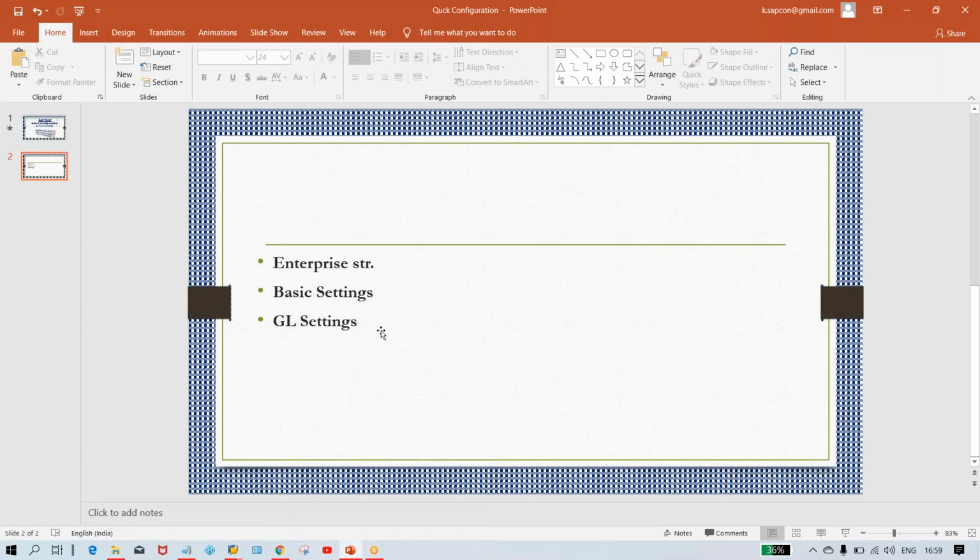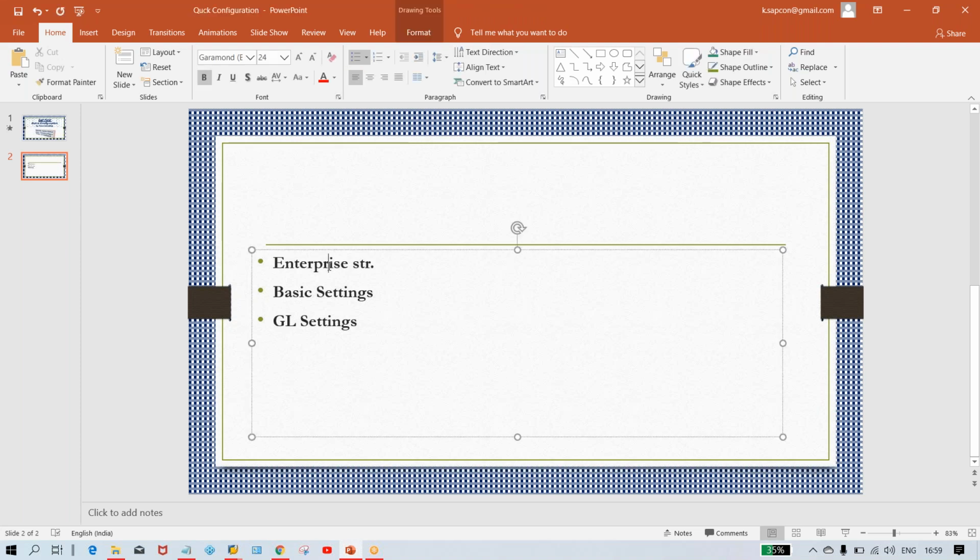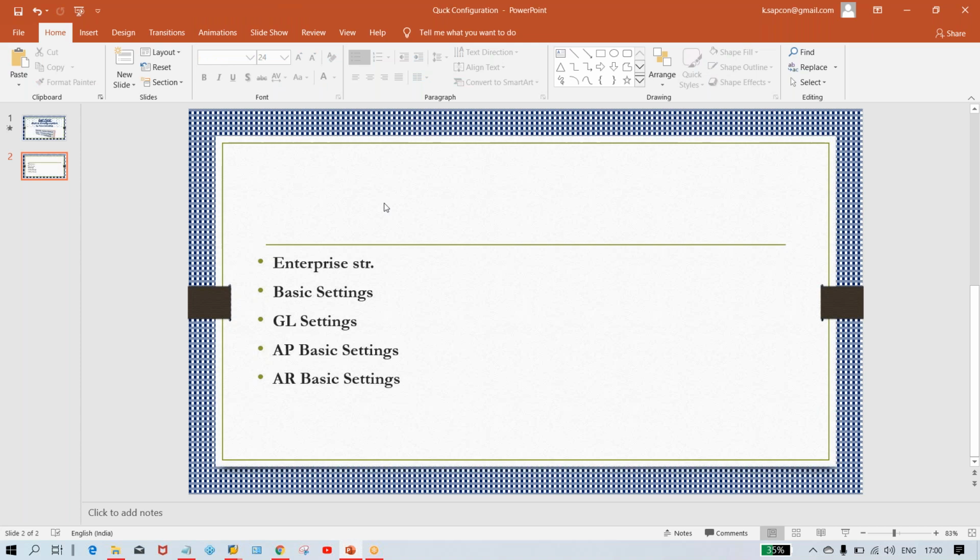Hardly it's going to take 3 to 4 minutes, guys, or 5 minutes, right? So minimum, in any case, you have to set up your enterprise structure, then you have to do basic settings, you have to do GL settings, and if you talk about AP, AP basic settings, right? How much time has it taken, guys? It has taken hardly 2 to 3 minutes or maybe 4 minutes, and even AR basic setting also has not taken much time, guys. So you can do AR basic setting here also, and after that whichever desired configurations are required, guys, you can proceed further.